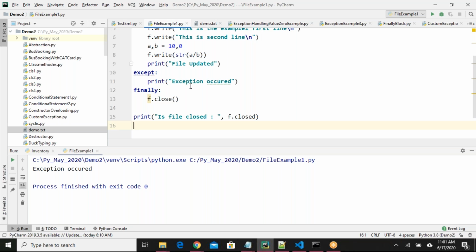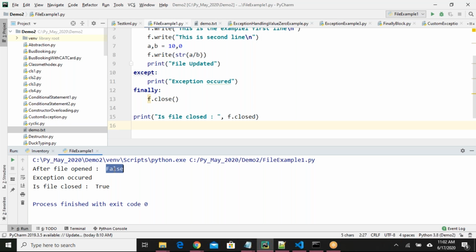So when you want to check some conditions, like open only when the file is closed, or if the file is being used by some other user, if you want to check before performing any operation, you can check using f.closed. This will tell you whether the file is open or closed. See here, after file opened, it is saying false. Closed is false means it is in open state. Exception occurred. Fine. Is file closed? Yes. File is closed successfully because of this finally block.